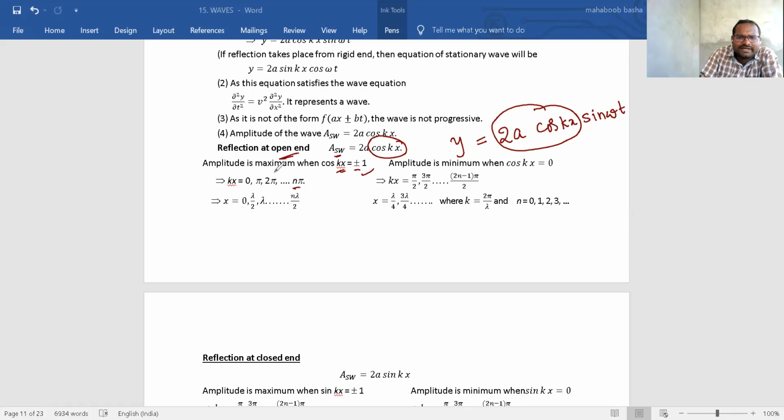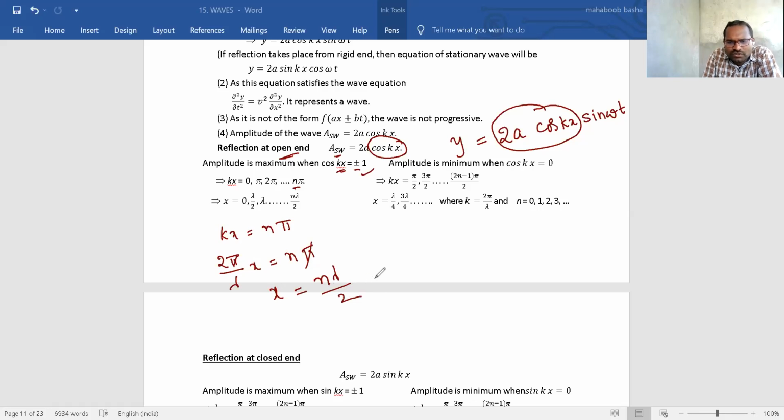So kx should be equal to n pi. What is k? k is nothing but 2 pi by lambda. So 2 pi by lambda into x should be equal to n pi. Pi cancels. What you will get? x value should be equal to n lambda by 2.